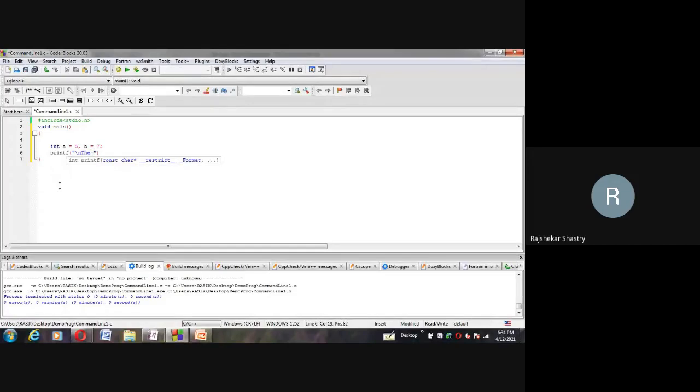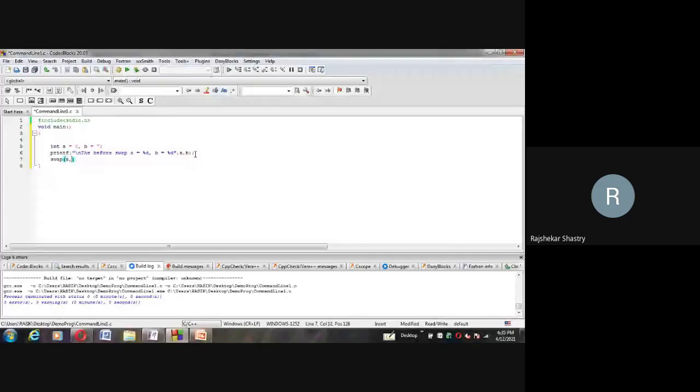Before swap, a is equal to %d, comma, b is equal to %d, and a comma b is what we print here. So this was the before swap we printed. Then we call the swap method by passing a comma b.